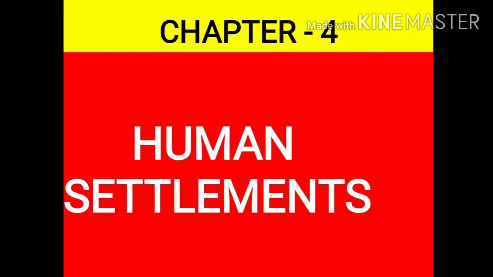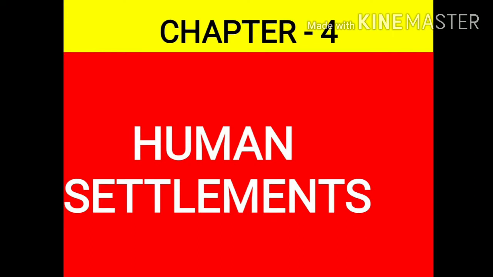After that, we had studied the types of rural settlements, in which we had discussed the various factors which affect any type of settlement, which includes physical factors, security factors, and cultural or ethnic factors.